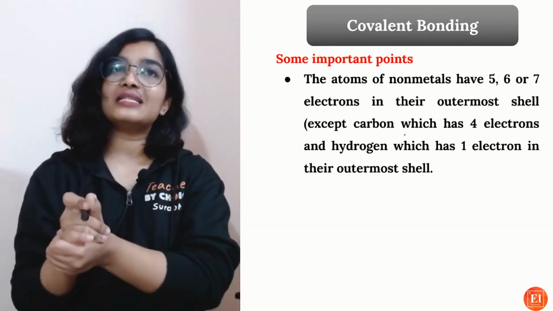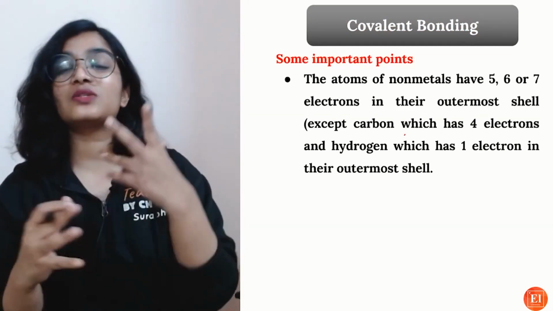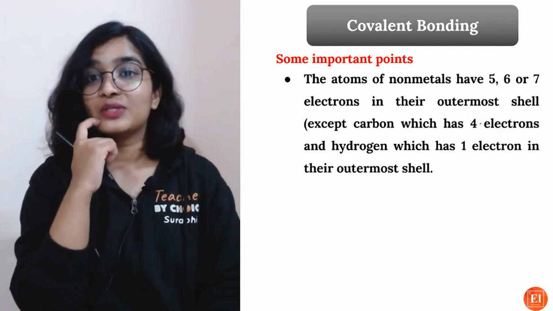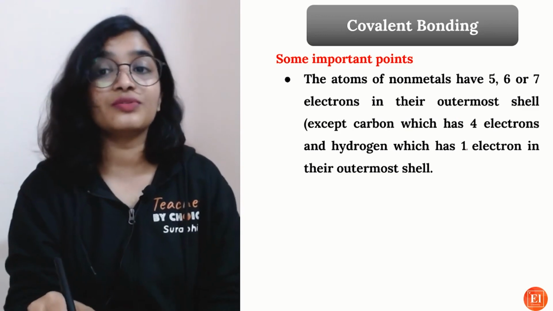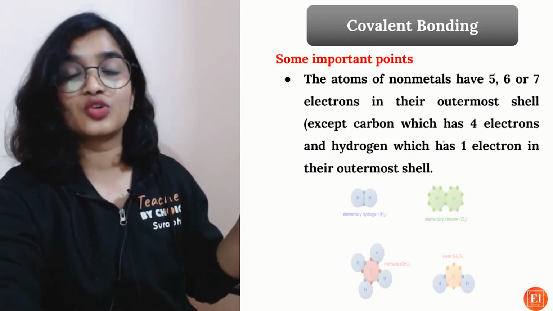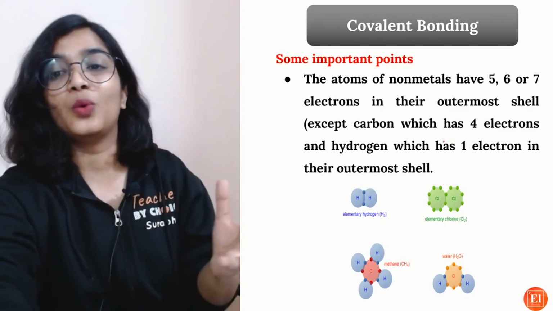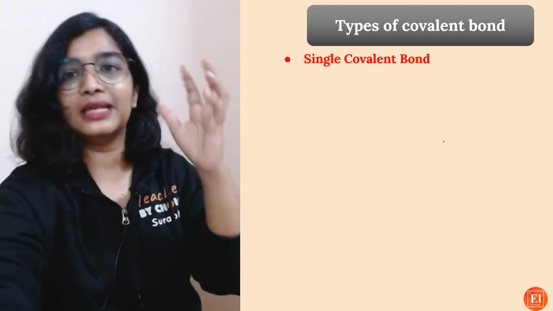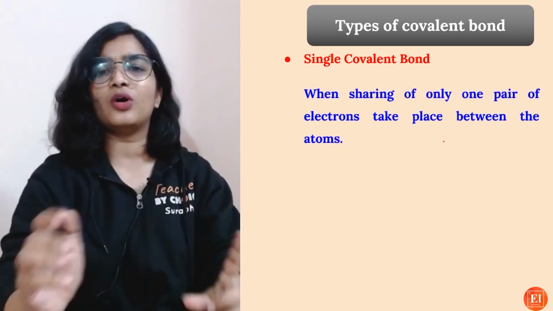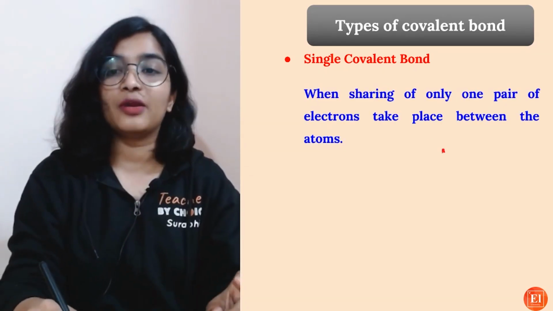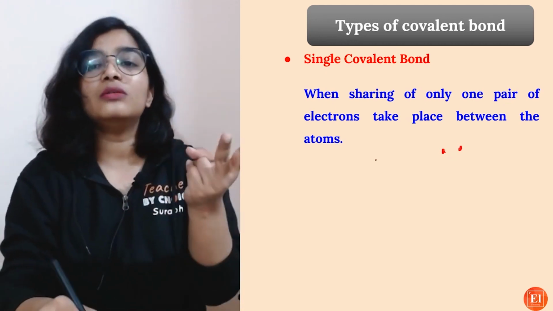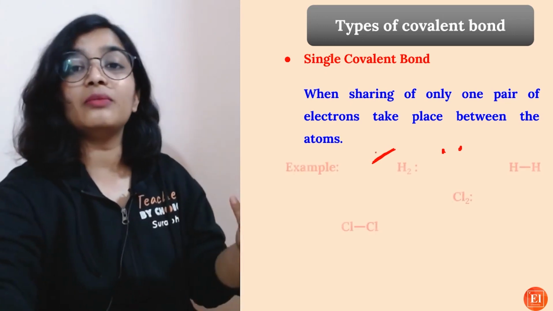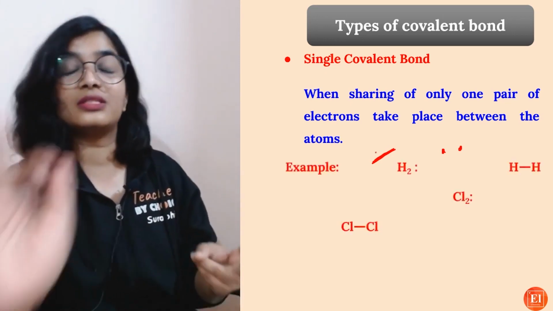Some important points: the atoms of the non-metals have 5, 6 or 7 electrons in their outermost shell. So except carbon, which has 4 electrons, and hydrogen, which has 1 electron in their outermost shell, they form the covalent bonding. Now coming to the types of covalent bond, you have single covalent bond. So there will be sharing of only one pair of electrons, that is 2 electrons. So only one bond will be there. Next is double, right? Then there will be sharing of 2 pairs of electrons and there will be formation of a double bond.